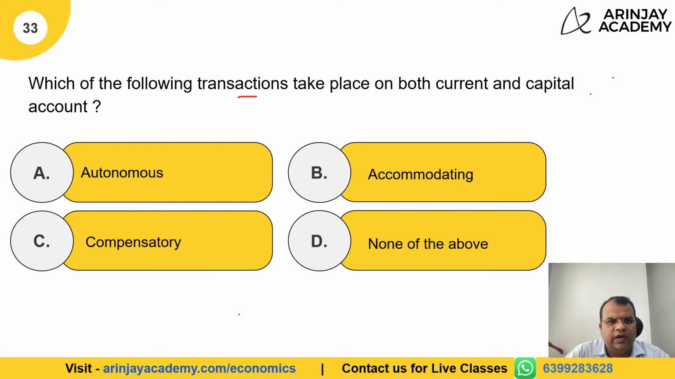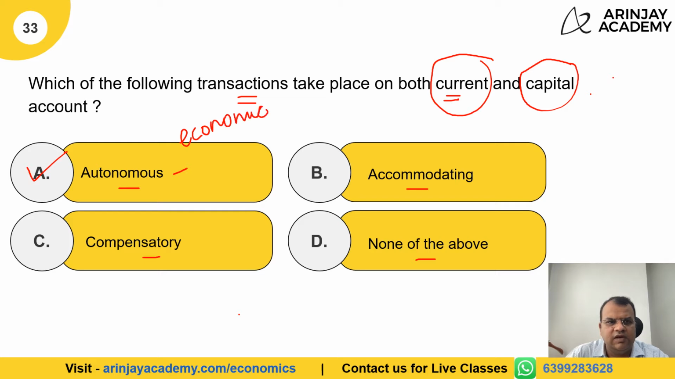Which of the following transactions take place on both current account and capital account? Autonomous, accommodating, compensatory, none of the above. Now, the correct answer to this is autonomous transactions. If you remember, autonomous transactions are the ones which take place with some economic motive. The economic motive can be making of profit, right?